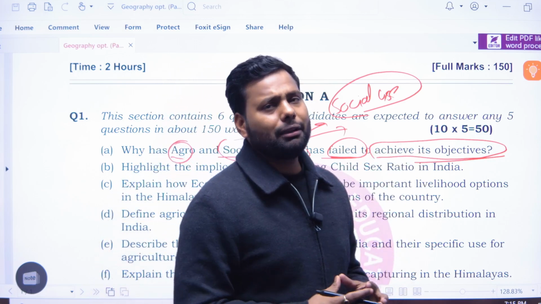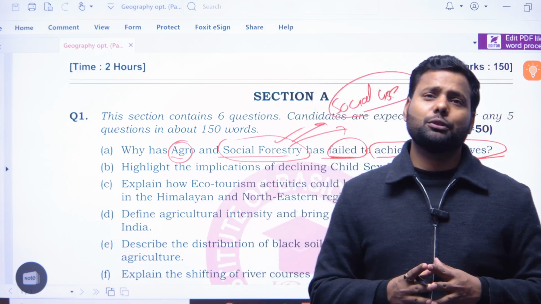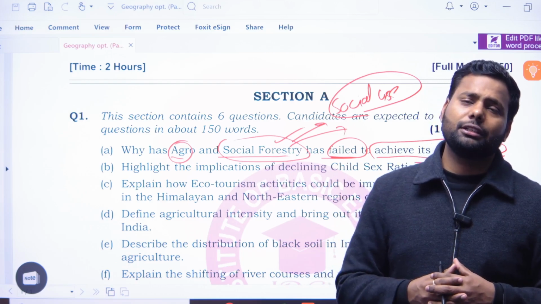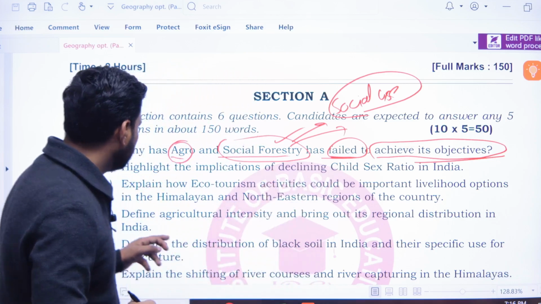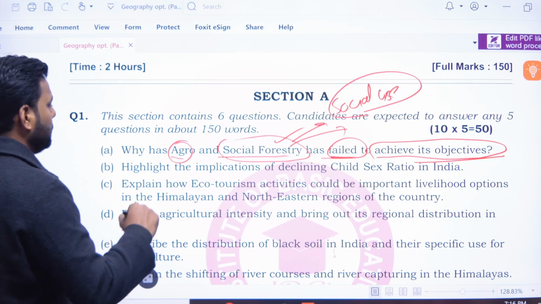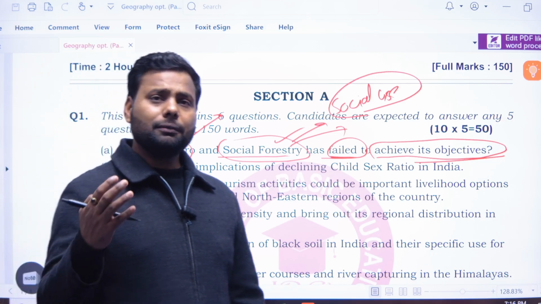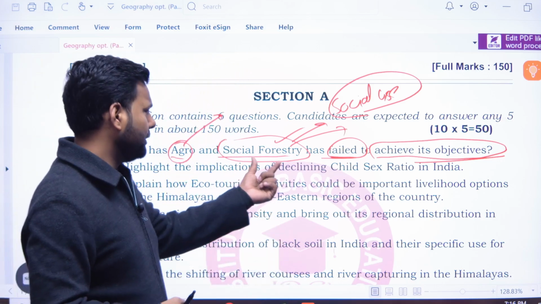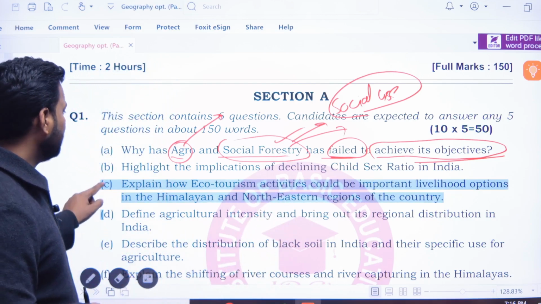Why did it fail? Because of the government's failure, because of the people's lack of awareness, because of the lack of implementation, and the people have very little knowledge about social forestry and agroforestry. And one more thing I have to add here: corruption has a vital role in the failure of social and agroforestry.